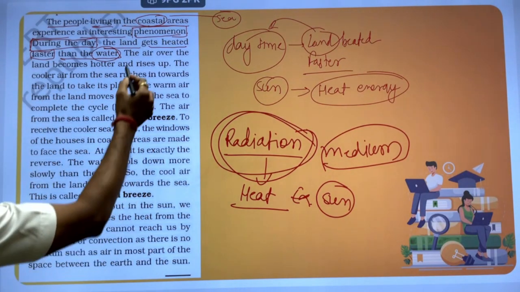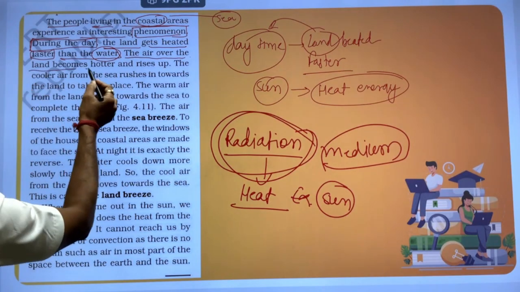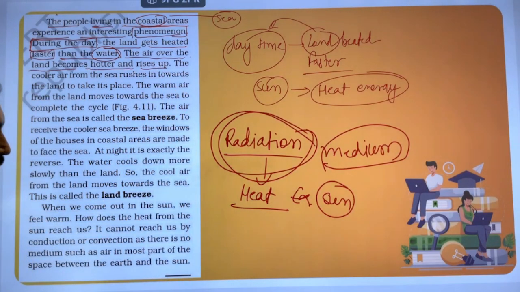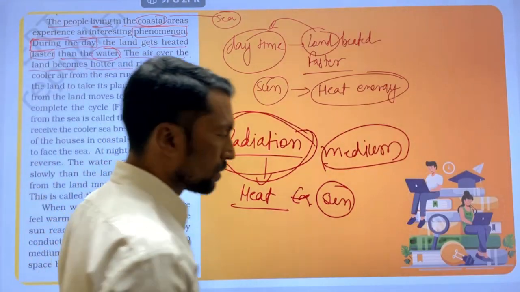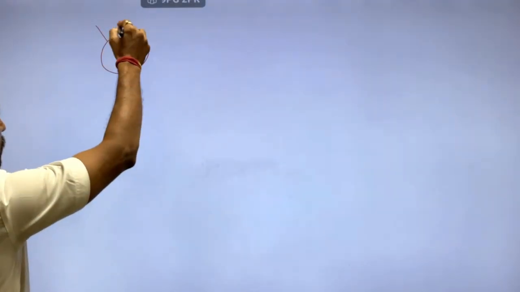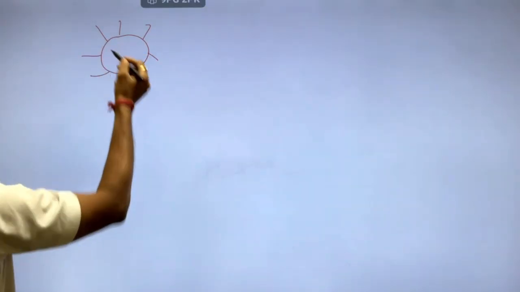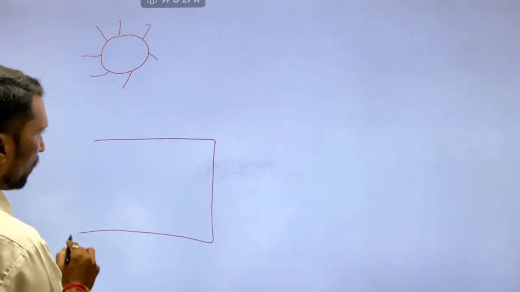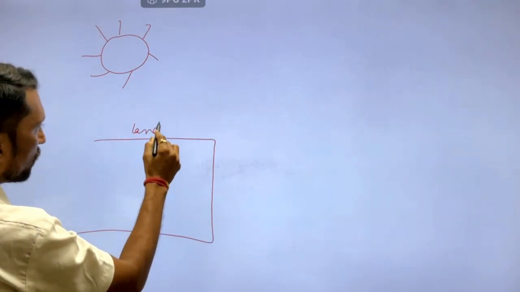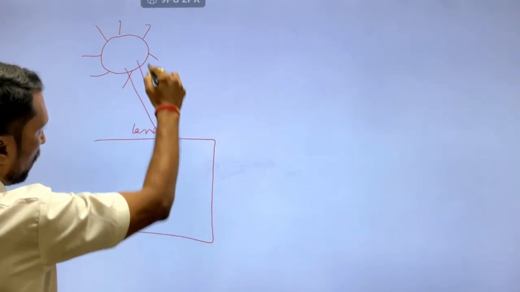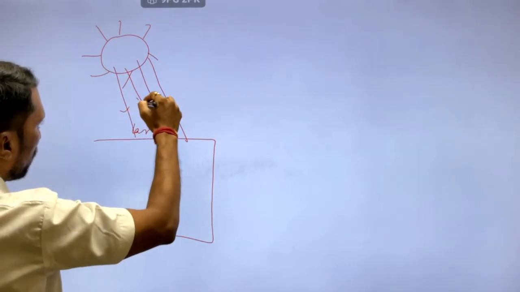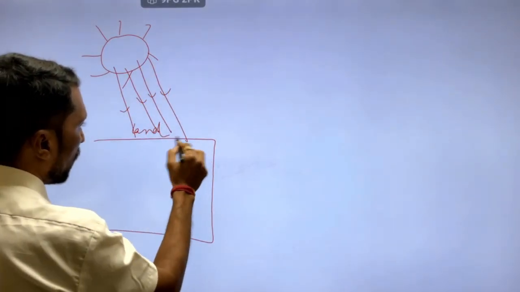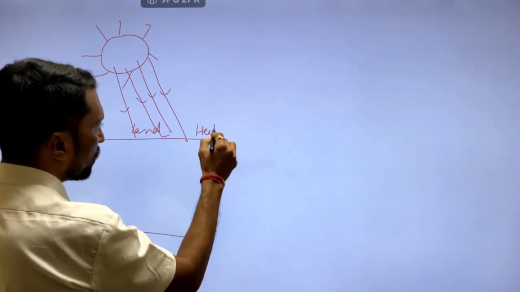The air over the land becomes hotter and rises up. This is another phenomenon. This is the part of land. When the sun rays come on the land, the land heats up.